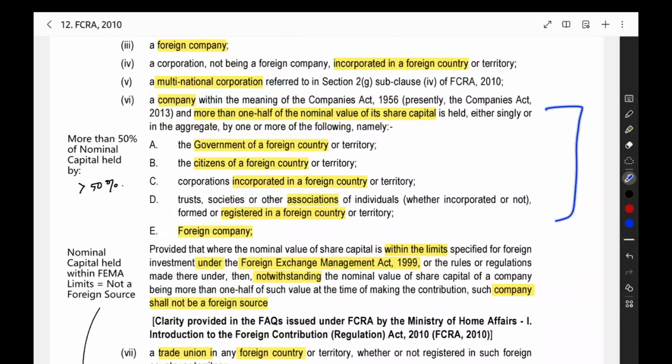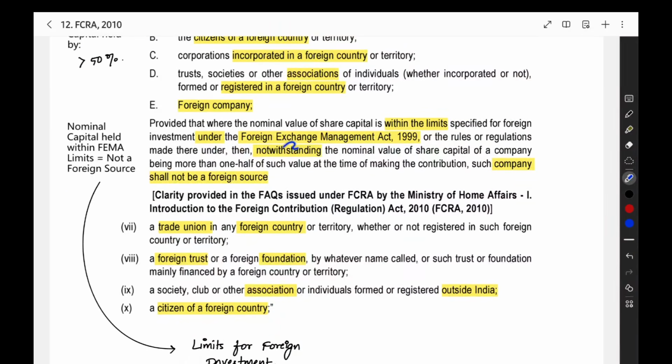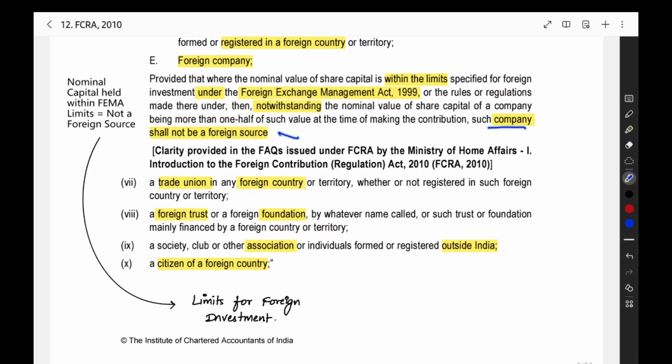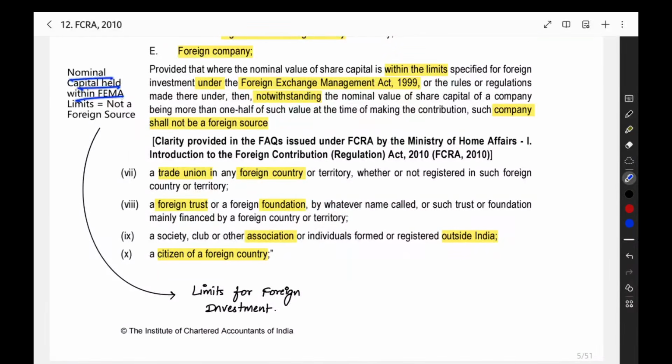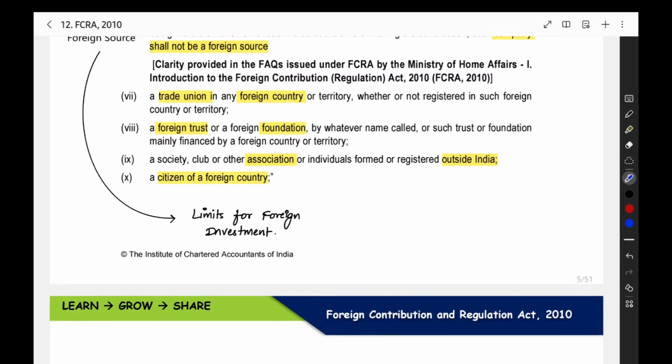First, based on this rule, all the companies in which more than 50% capital is held will become the foreign source. But if, in the company, the foreign investment is within the limit based on the Foreign Exchange Management Act, then such a company will not be a foreign source. That is an exception. Nominal capital held within the limits of FEMA is not a foreign source. That company is not a foreign source.